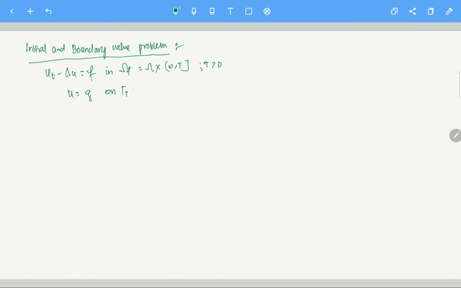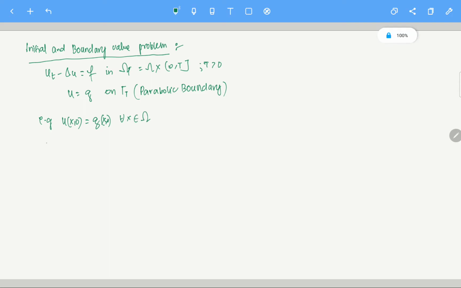Gamma_T is what? This is the parabolic boundary, right? I hope all of you remember what the parabolic boundary is. Essentially, let me write it properly, it will make it more clear. u of (x, 0) equals g of (x, 0) essentially. This holds for all x in Omega.